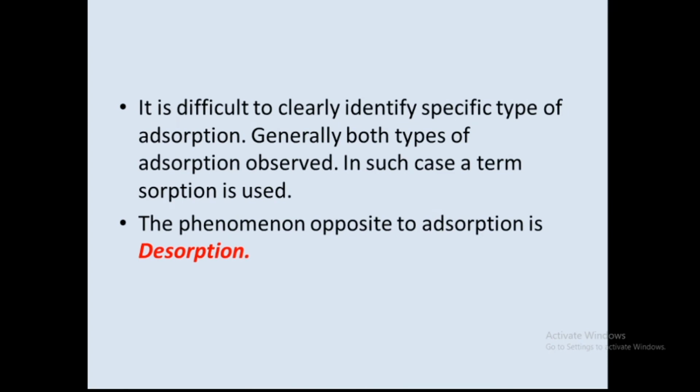We have discussed the types or classification of adsorption, but it is very difficult to identify a specific type of adsorption in a single system. Generally, a combination of both, physical as well as chemical adsorption, is observed in a single system, and in such a condition it is known as sorption, where the combination of physical as well as chemical adsorption is observed.